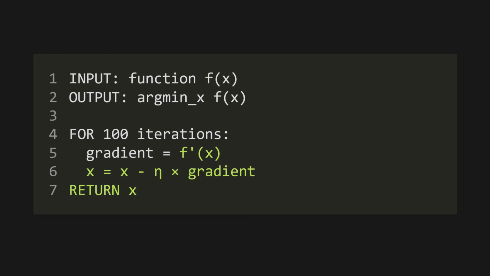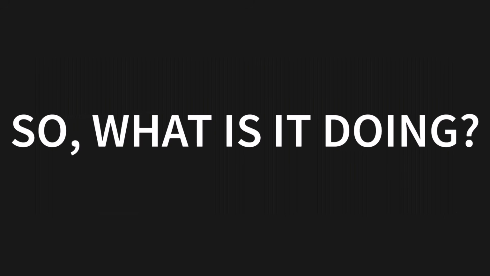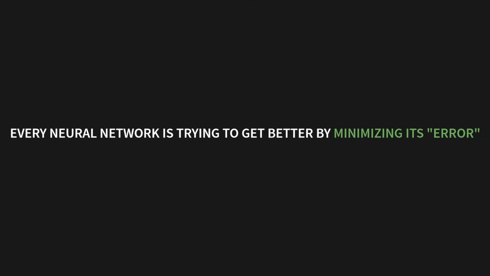Look at this. It's an input function, an output, and a simple loop that runs 100 times. This tiny loop right here, this is the beating heart of every single AI system you have ever heard of. ChatGPT, Midjourney, self-driving cars, they all run on this exact logic. So, what is it doing?